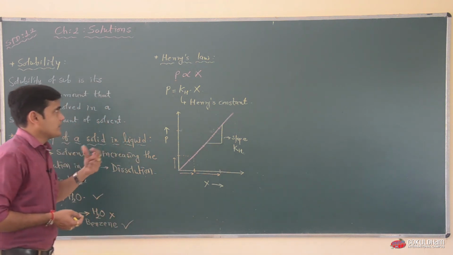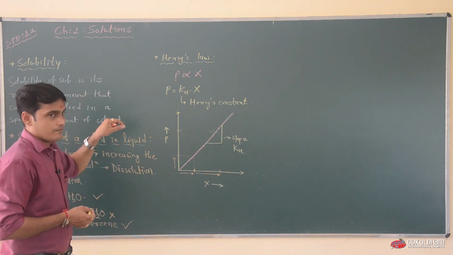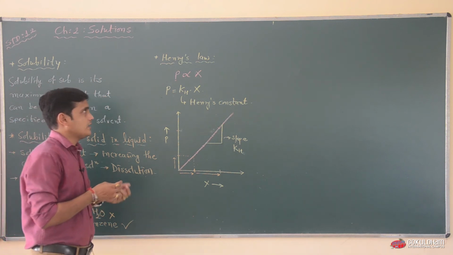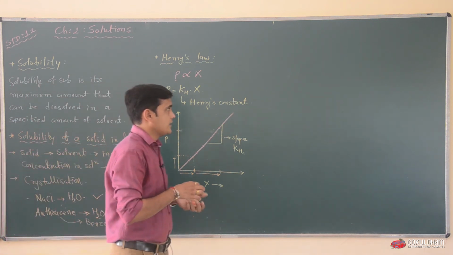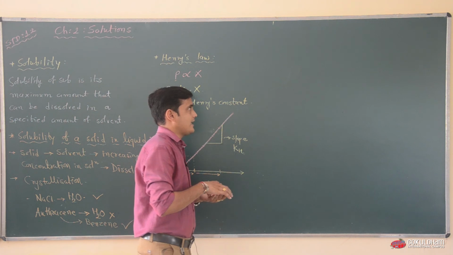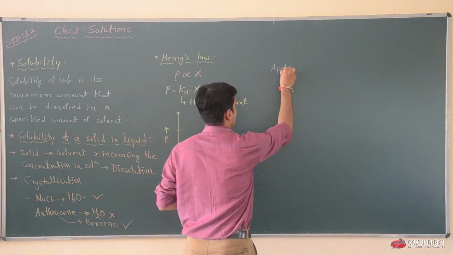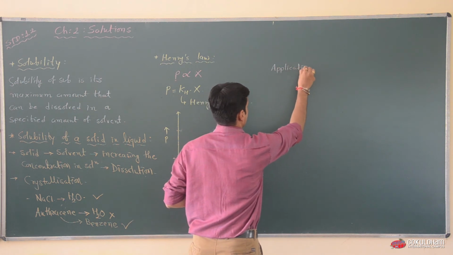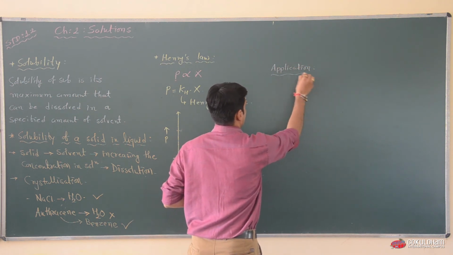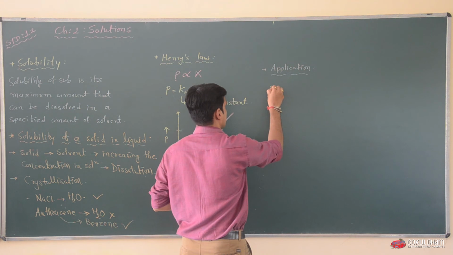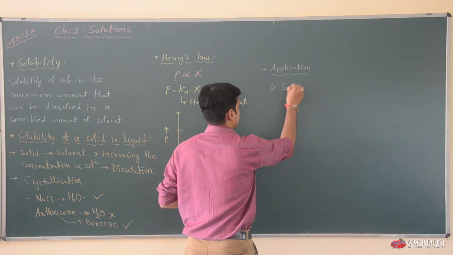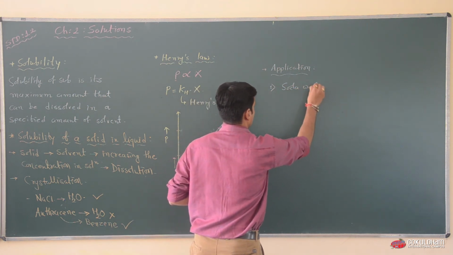So this is the normal theory of Henry's law, and Henry's law gives some applications in our daily routine life. Applications of Henry's law. In the first application, the example of soda water.